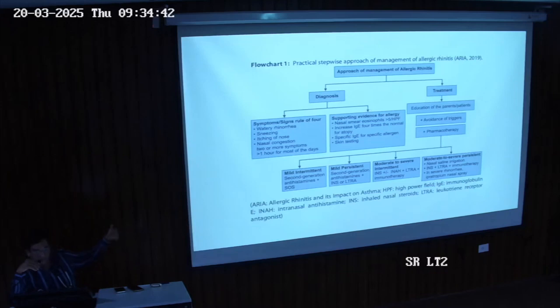If you have mild intermittent, go with second generation antihistaminics only. Mild persistent means perennial, throughout the year. Then the second option is inhaled steroids, nicotine receptor antagonists, mast cell stabilizers and all this. Montelukast, corticosteroids. Moderate to severe. This is a step up approach, we start with a single drug, and when we are adding again and again, if not responding, we go to higher steps and add drugs.